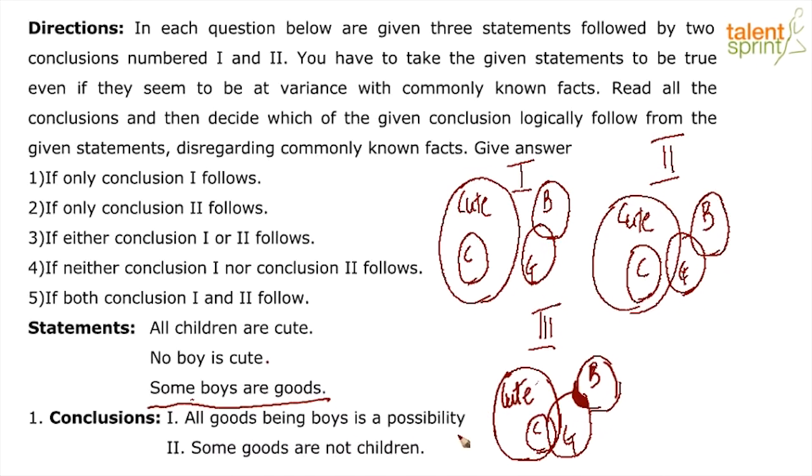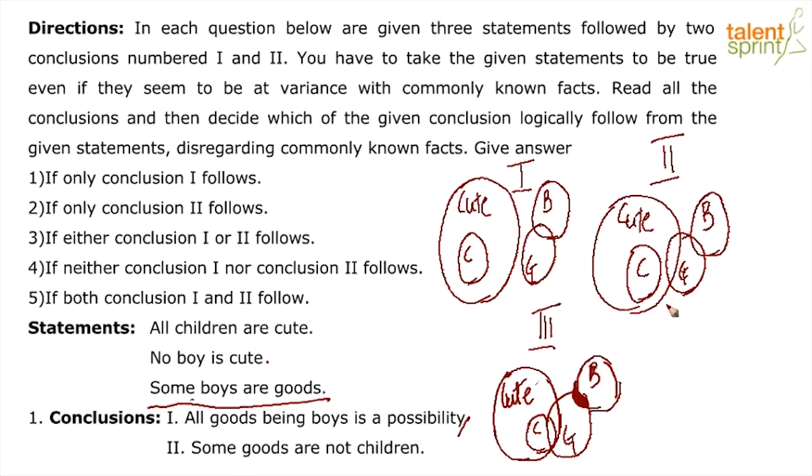Now let's look at the second. Some goods are not children. If we look at 1, 2, 3, in all the 3 situations, there are some goods which are not children. If you look at situation 1, the entire set of goods does not overlap with children at all, which means that yes, some goods are not children.